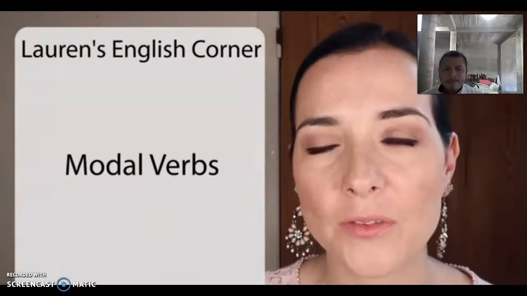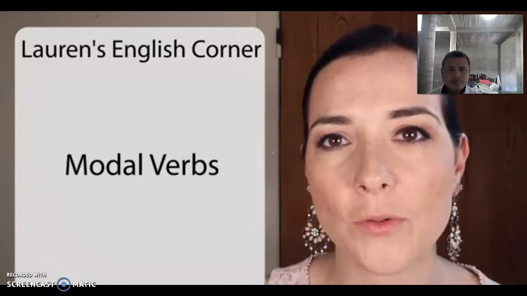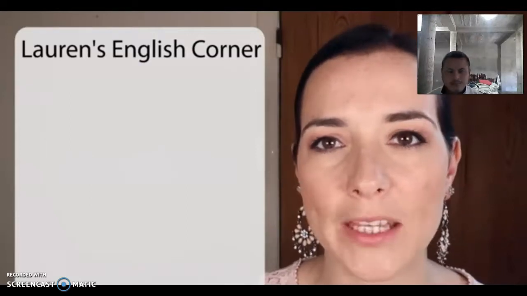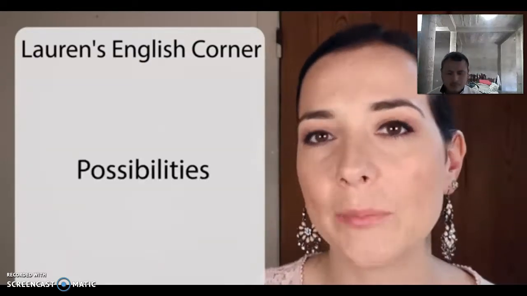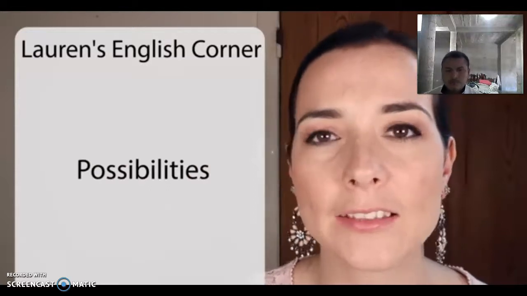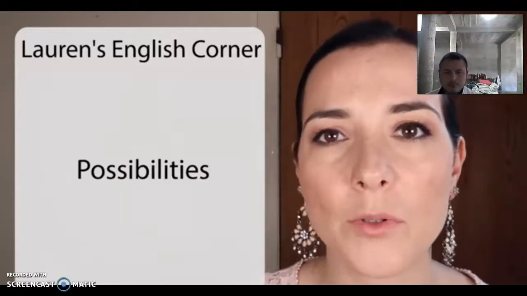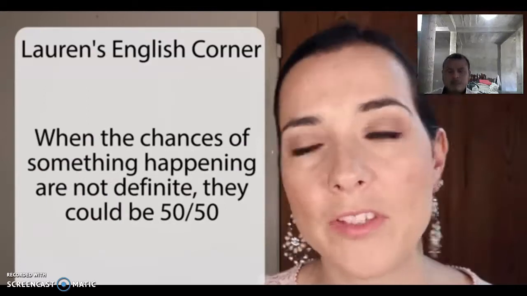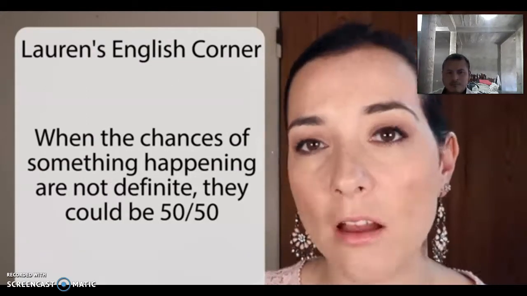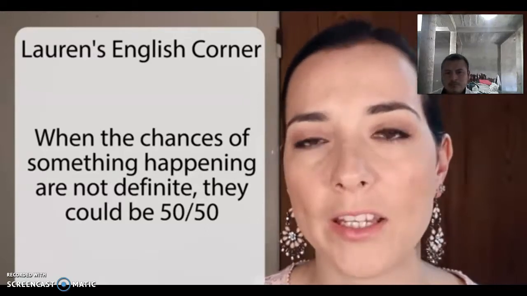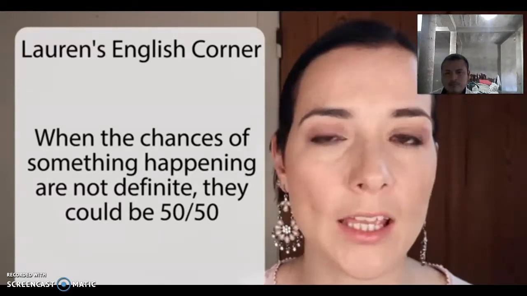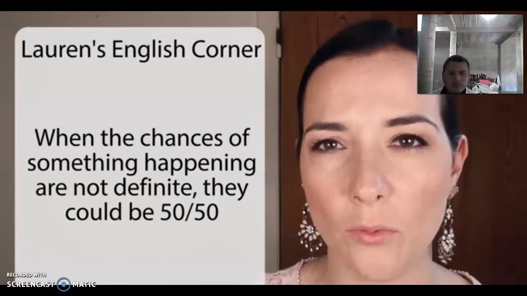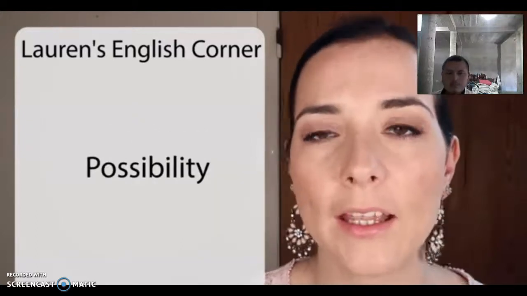In today's lesson, we're going to look at different ways of talking about possibilities. This is if something will happen, maybe 50-50. There's a chance that it could happen, and there's also a chance that it might not happen. So this is what we call a possibility.